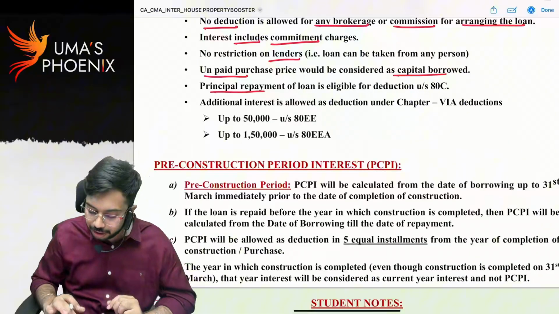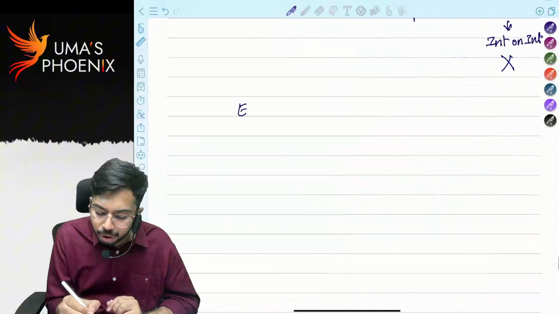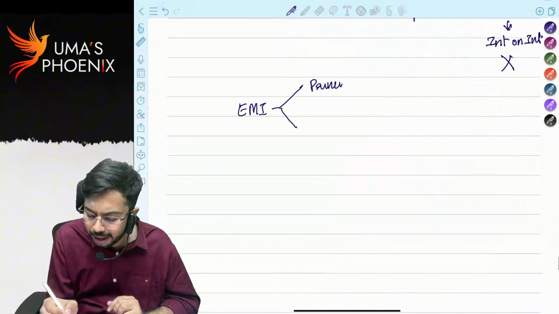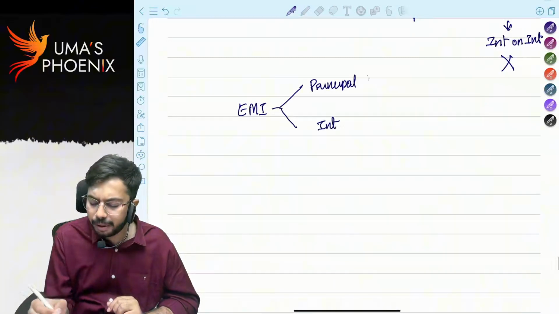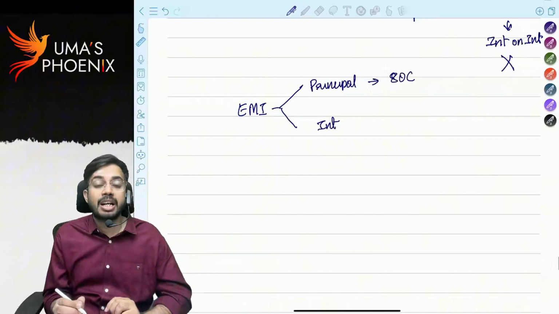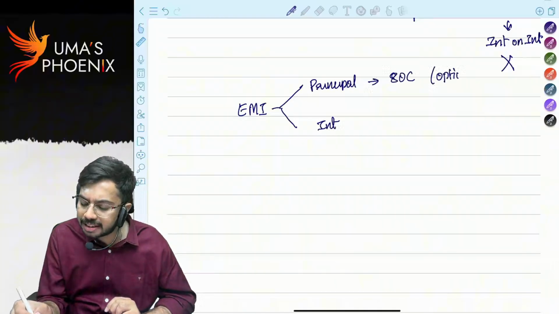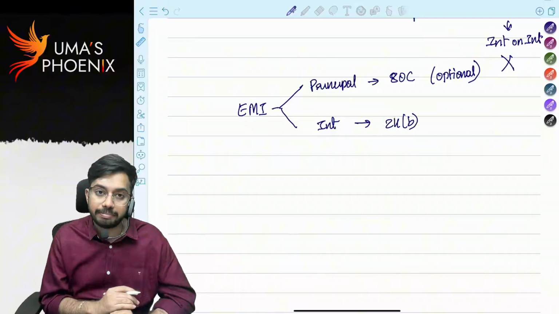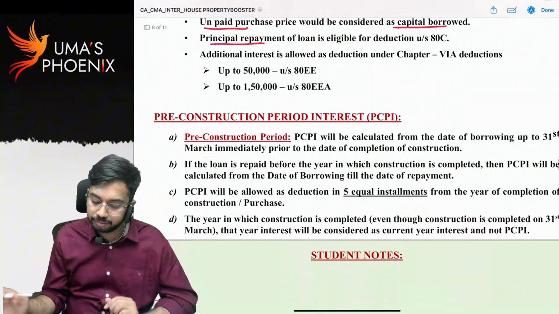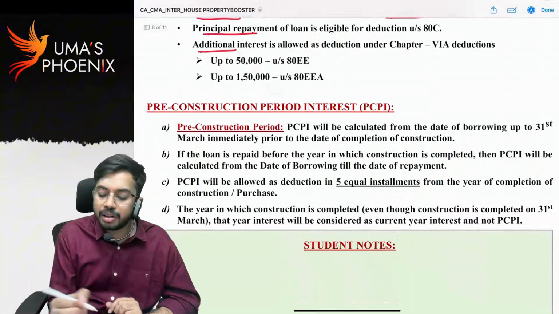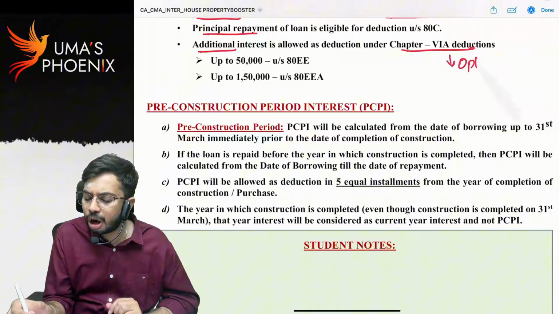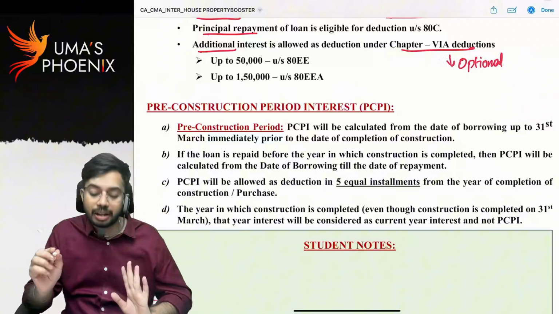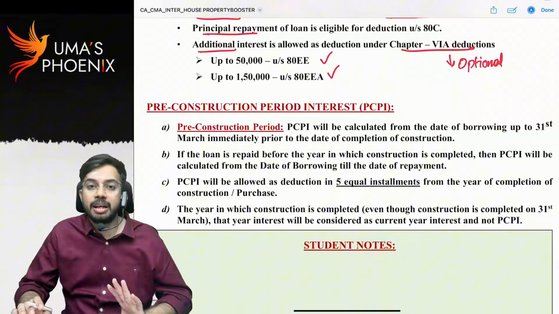Principal repayment of loan. See, EMI, you know, right? Equated monthly installment. EMI consists of principal component as well as interest component. Principal component is eligible for deduction under section 80C only under optional tax rates. Interest component is allowed as deduction under section 24B. And additionally also under chapter 6A deductions, these two under optional tax rates. Over and above interest under section 24B, extra interest also you can claim as deduction under section 80EE and 80EEA.